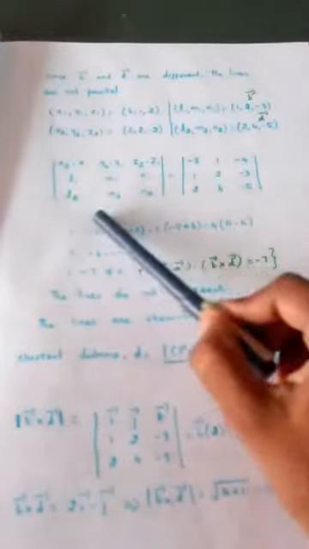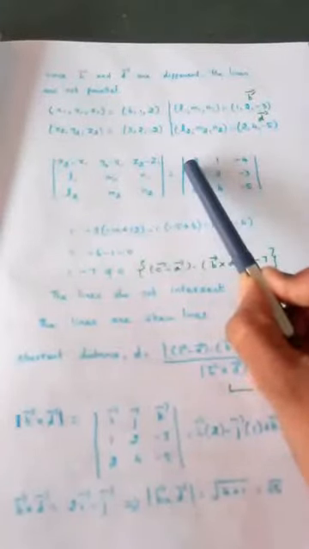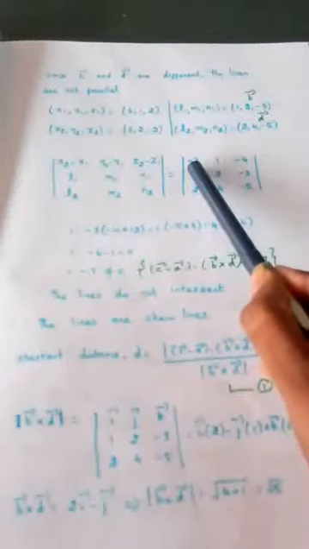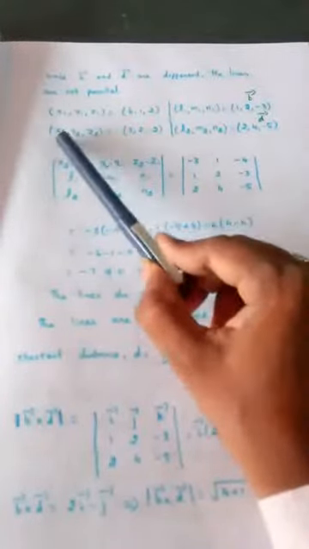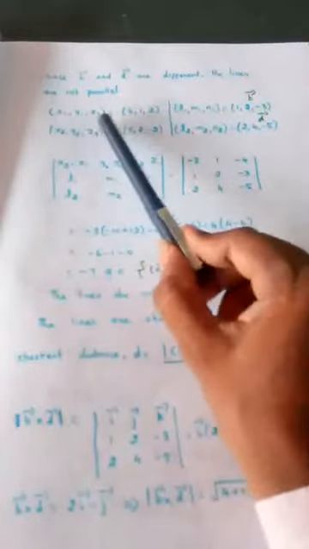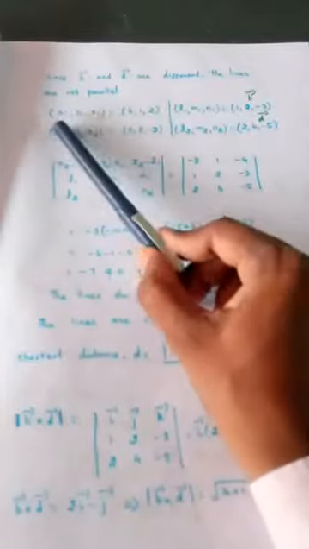We need to find this value. If this value is 0, we will say the lines intersect. If this value is not equal to 0, we will say the lines do not intersect, right? This is the condition for us. So I am writing all the values of x1, y1, z1, x2, y2, z2. Can you guess what is x1, y1, z1? It is nothing but point of first line, which is A vector.